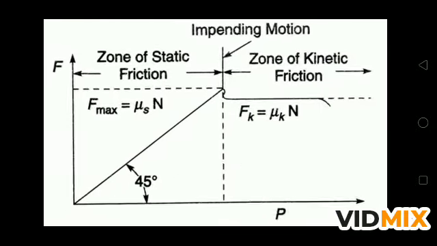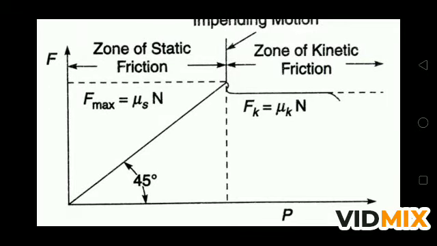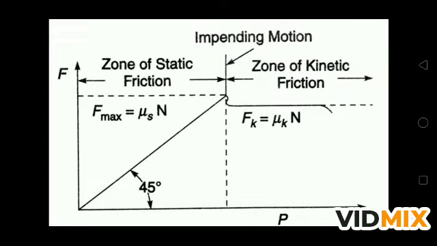Now next, if you see this graph, till the static friction, or we can say the limiting friction, the maximum is equal to mu s into n, means the block is at rest. So we can say that static friction or zone of static friction is mu s into n, s for static, and when the block starts moving, the friction between the floor and the block is now kinetic friction. So the kinetic friction can be calculated by Fk. K is the symbol for kinetic, so Fk is equal to mu k into n.